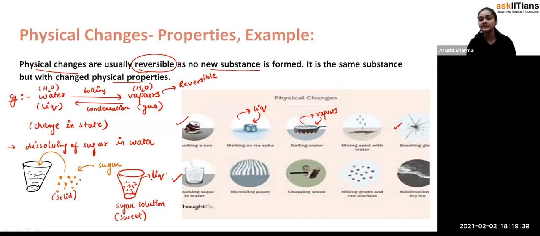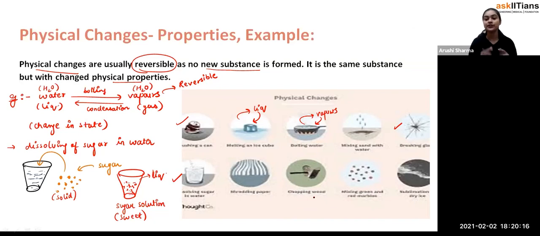Okay, so this is the one thing. Now you can see here that some examples are also given to you. On the basis of whether you are able to reverse that process or not, we call them physical changes. Whenever the physical properties are changing, we call them physical changes, as we have seen here. So we have seen the properties of physical changes and the examples as well. Fine. So till now we have discussed physical changes.